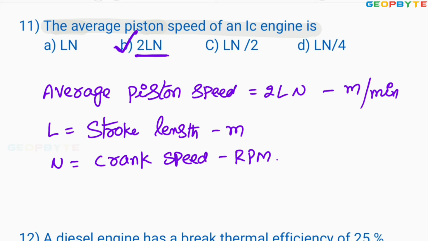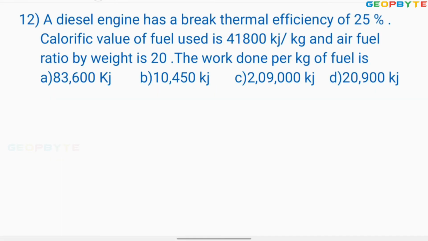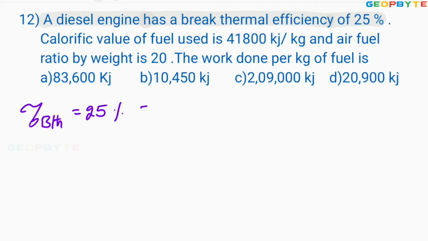Let us take another problem. Look at the next problem. A diesel engine has a brake thermal efficiency of 25%, which is equal to 0.25. Calorific value of fuel used is 41,800 kilojoules per kg.